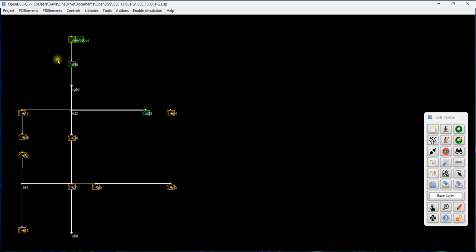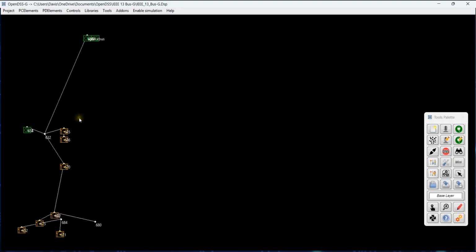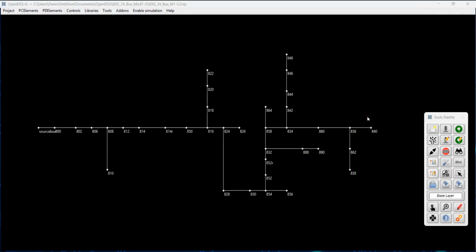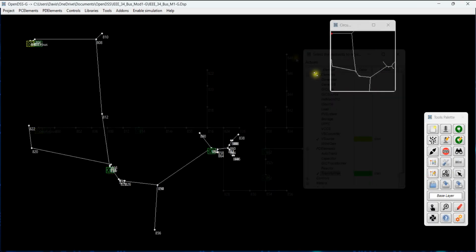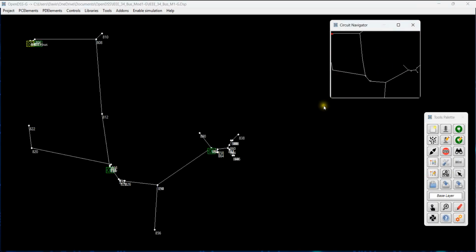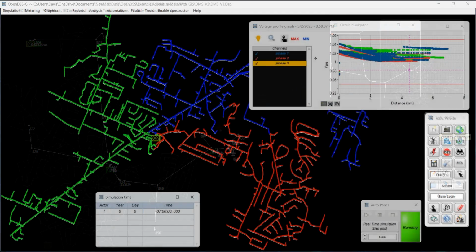OpenDSS G can now suggest a topology directly from your circuit description. This used to be something you only got when importing full DSS models, but in version 7, you can use it at any time, whether you're building a new circuit or just trying to clean up how your elements are arranged on the screen. It is especially handy when you want a layout that reflects the circuit's actual connectivity and line lengths, giving you a consistent, meaningful topology with almost no effort.